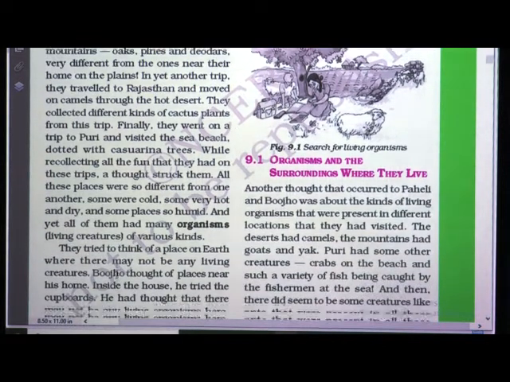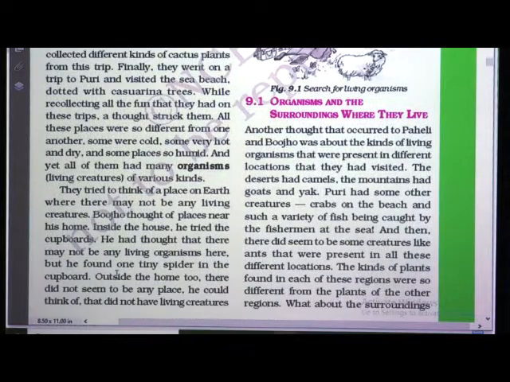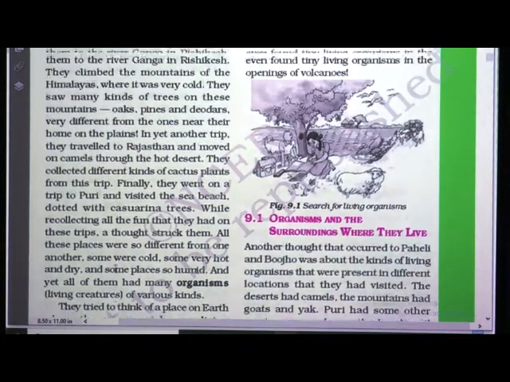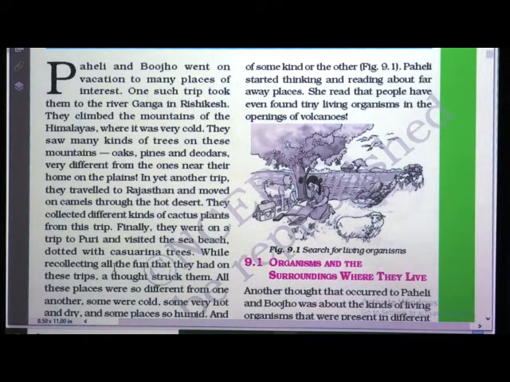Then they went outside and saw many different living creatures. Then Paheli and Boojho were thinking about places where there would not be any living organisms. One of them read in a book that there are a few tiny living organisms in the openings of volcanoes.